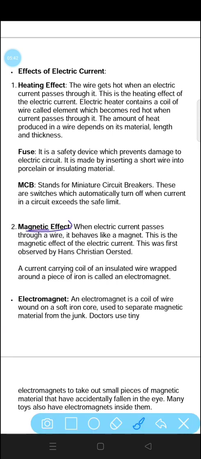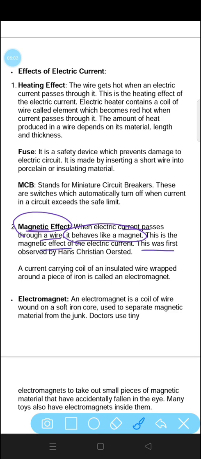Next one is the magnetic effect. Heating effect we have talked about. Now we will talk about the magnetic effect. Whenever electric current passes through a wire, it behaves like a magnet, because around the wire there will be some electromagnetic effect. This is the magnetic effect of electric current.